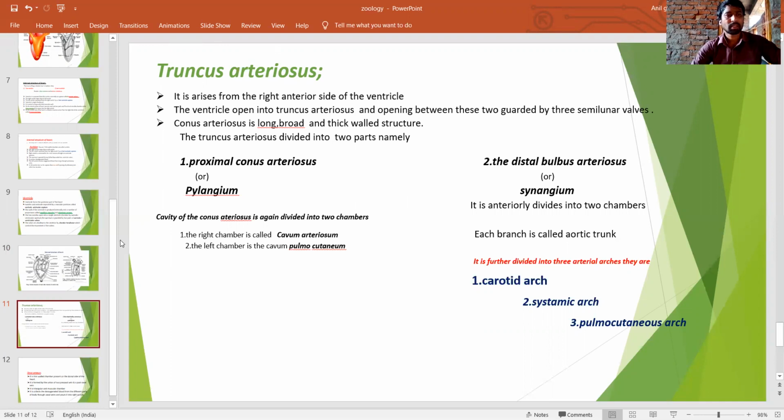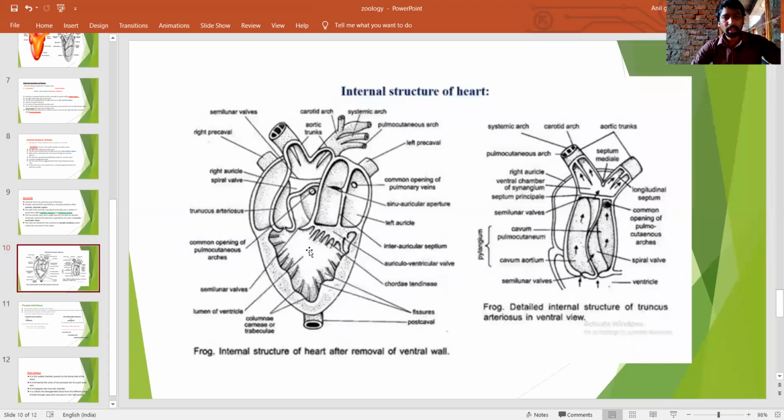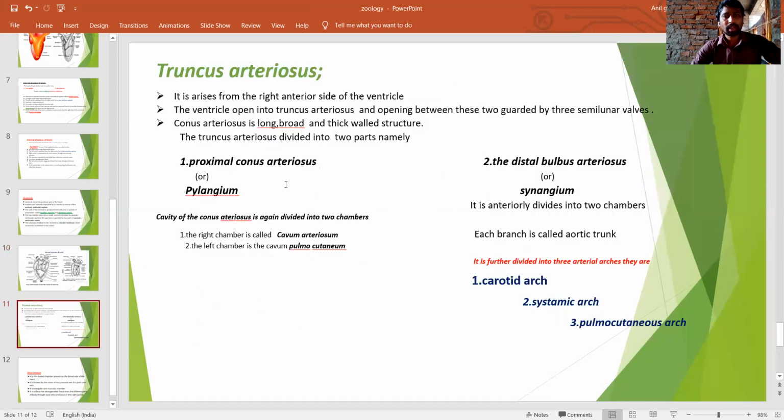The ventricle opens into the truncus arteriosus. The opening is guarded by three semilunar valves.